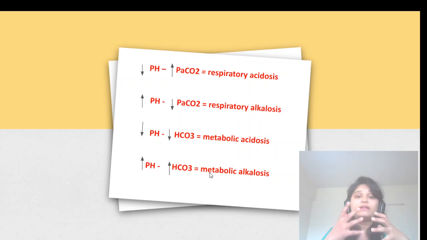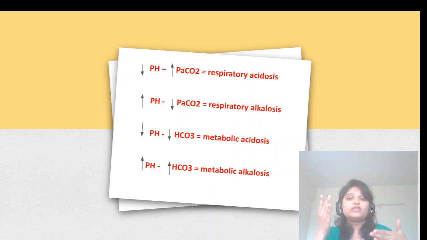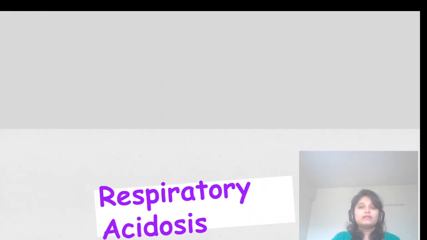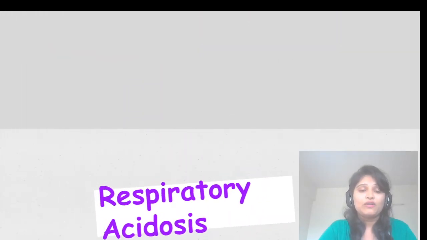Okay? In certain conditions, you can see the pH will be normal, but there will be changes in the PaCO2 and HCO3 levels. That condition will be called a compensated condition. Means the lungs and kidneys are working to make it equal. That condition I will explain to you later. So now you have seen all the abnormalities. Now we will learn all the abnormalities one by one.